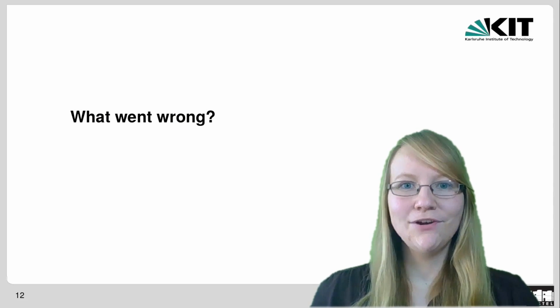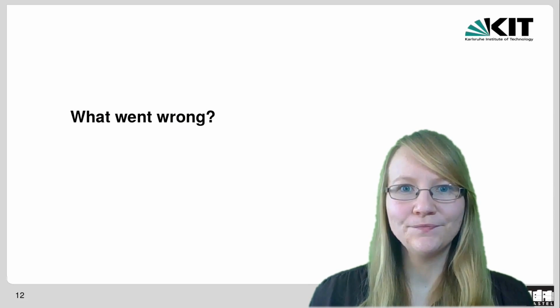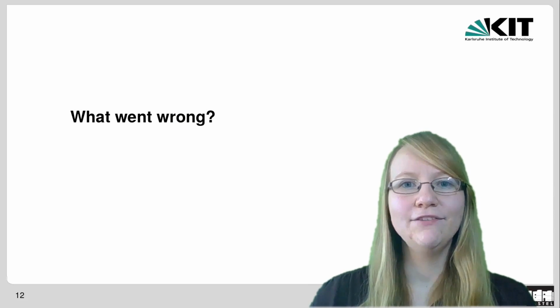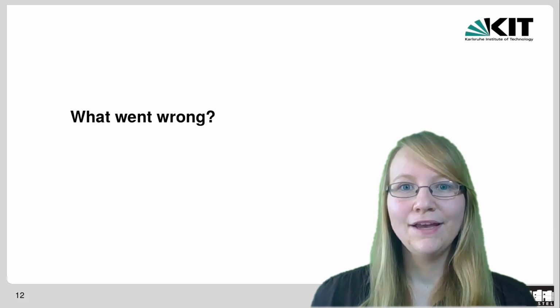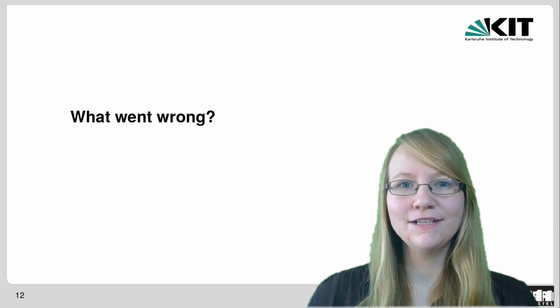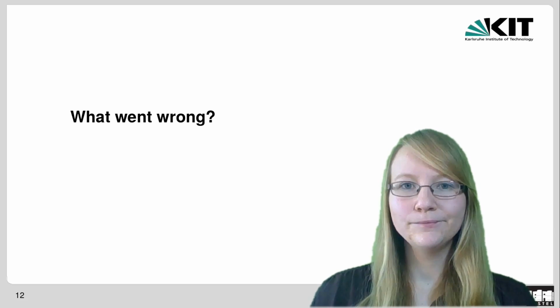This brings us to our natural next question. What went wrong? How can there even be such a flaw in those systems if they were proven secure? And therefore we need to understand a little bit about the proof technique. 15 years ago, Camenisch and Lysyanskaya defined an ideal security for onion routing from a cryptographical point of view.